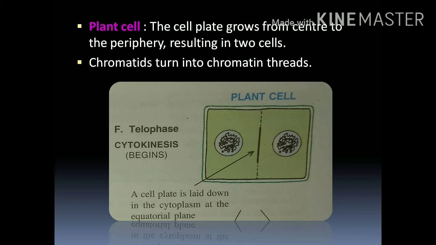In the animal cell, the cleavage furrow takes place. In the plant cell, formation of the cell plate takes place. The cell plate begins in the center, then it moves towards the peripheral region. So division of the cytoplasm takes place, and we can observe two daughter cells. So at the end of cytokinesis, we will get two daughter cells.